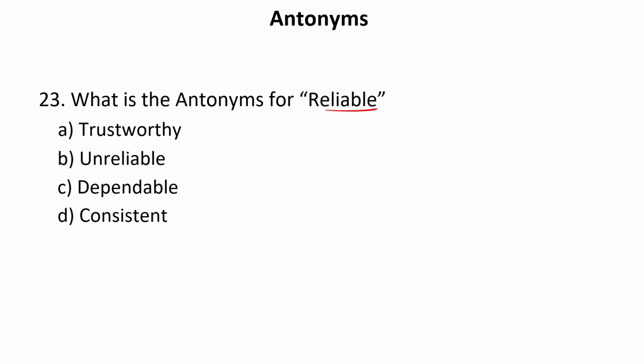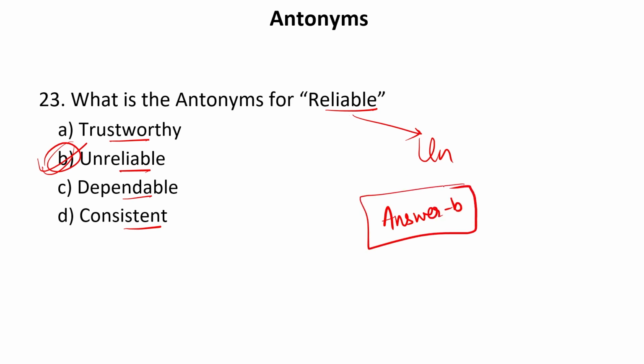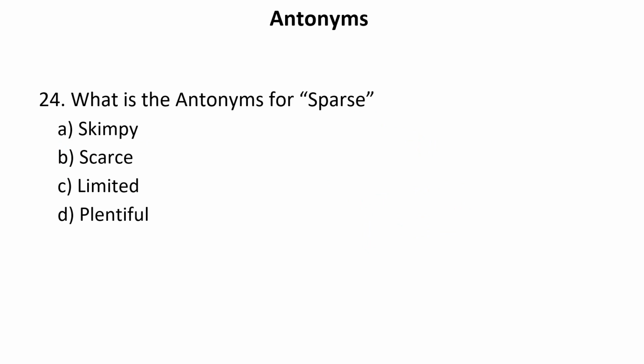What is the antonym for the word reliable? Now reliable means trustworthy, something which we can rely on. So let us see the options: trustworthy, unreliable, dependable, consistent. Now we know well that if we add the prefix un to this word, that makes the word opposite in sense. So unreliable is the correct antonym or opposite of this particular word reliable. So our answer is B, that is unreliable.